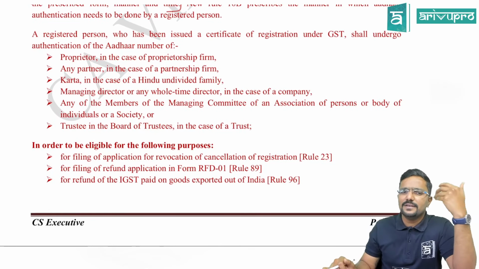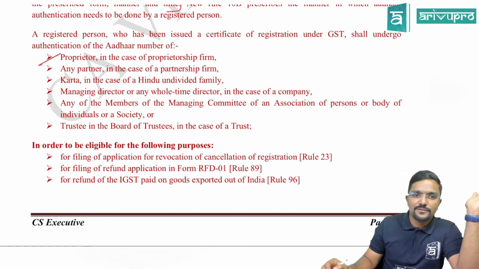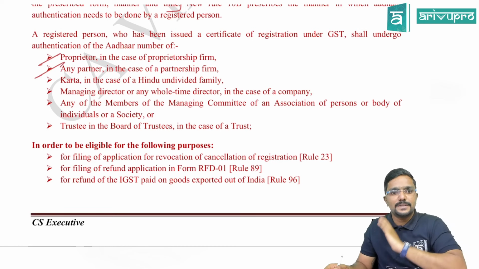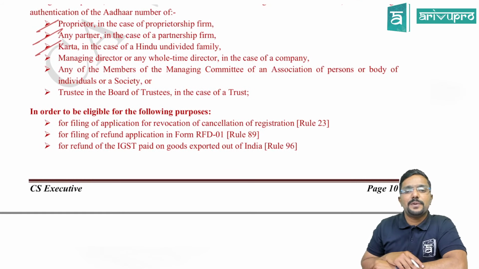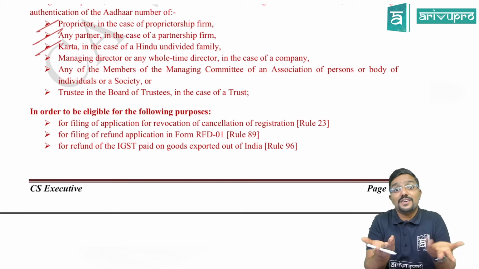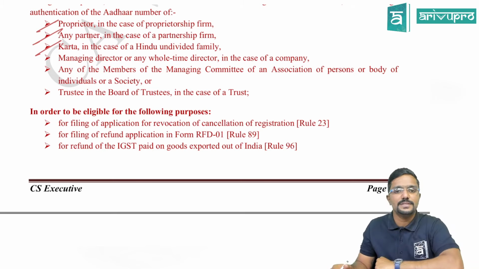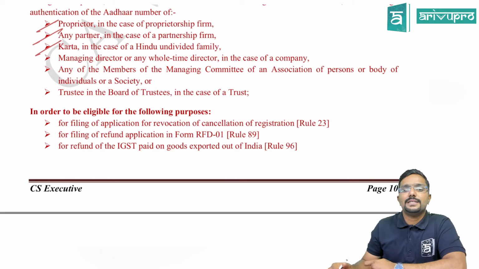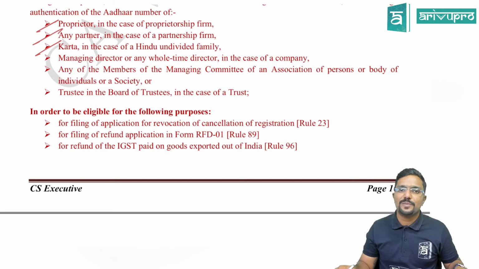So in case of proprietary firm, the Aadhaar authentication has to be done for the proprietor. Then in case of partnership firm, any of the partners. In case of HUF, the karta, so head of the family. Then with respect to company, the managing director or any whole-time director. Those people will be having Aadhaar because the company will not have Aadhaar. Even a partnership firm will not have Aadhaar, but partners will have. Same way, any of the members of the managing committee of an association of persons or body of individuals or society. So whoever is the face of the body of individuals or association of persons, their Aadhaar has to be authenticated.